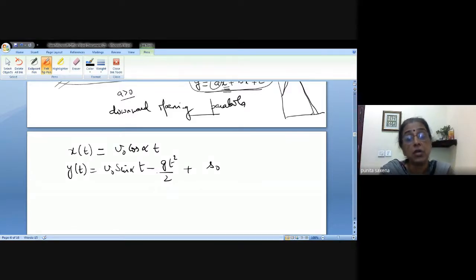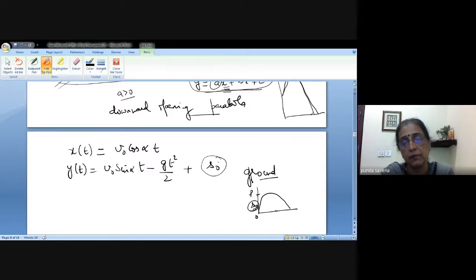Okay. See, mind you, if the same projectile is fired from the ground, मतलब it is not at a height. अभी हमने क्या assume करा था कि this was the ground and this was P, so that this distance was s naught. So if your projectile is fired from the ground, यहीं से उसको fire किया, and it is back here. Okay. So what happens to this s naught? This s naught is 0 in that case. So in that case, your equation of motion will not have this constant term. That is why it is just this kind of a parabola. Otherwise, we are getting this kind of a parabola.